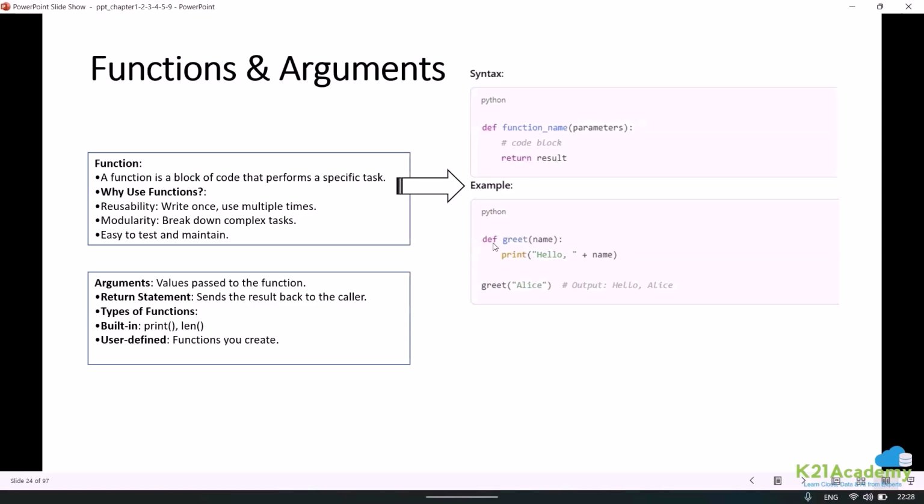Just to give you an example, if I say def, here I am specifying a function greet, and I am passing the parameter as name. And then I'm writing here, the purpose of the function is just to greet the person. So if I say greet and specify the name, it is expecting one parameter, right? So if I say ls, it will return the response as hello ls.